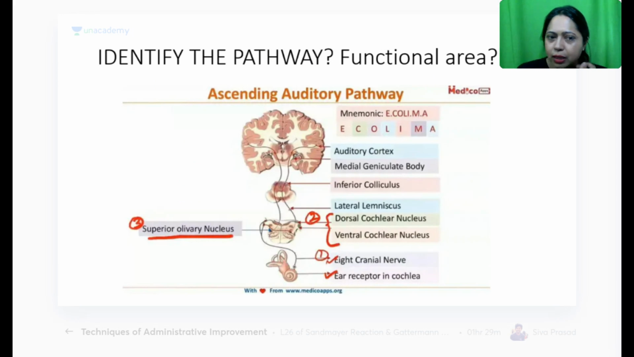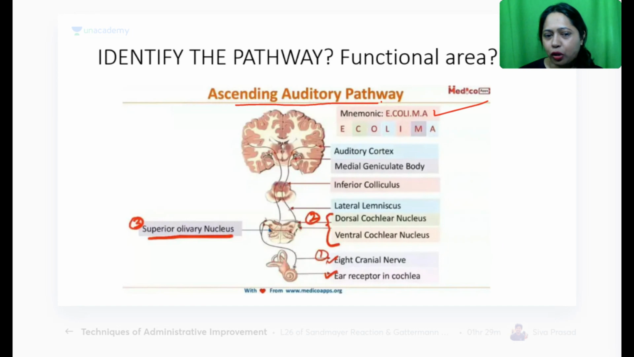Now, who can answer this? Have you heard of this? This is neuroanatomy. Identify the pathway. Anybody? Faisal also can answer because neuroanatomy is there for you also. So identify the pathway here. It is given, it is the ascending auditory pathway. So what is the mnemonic that we can use here? We can use the mnemonic E. coli MA. Okay, you can use this.